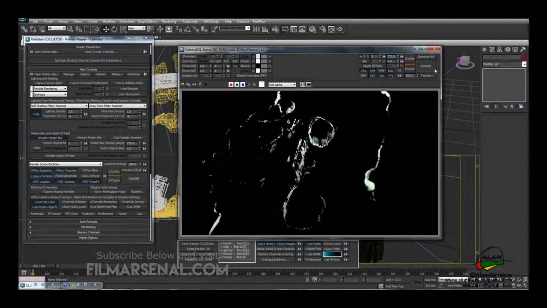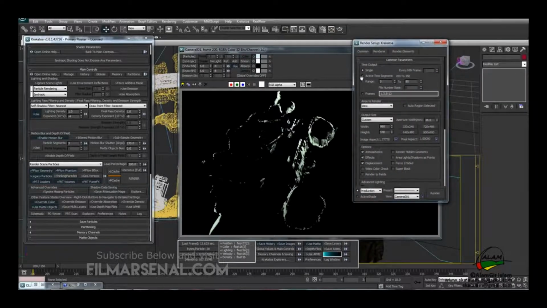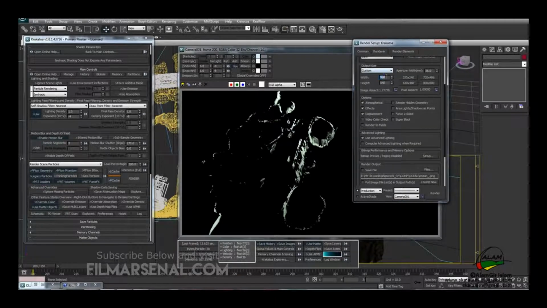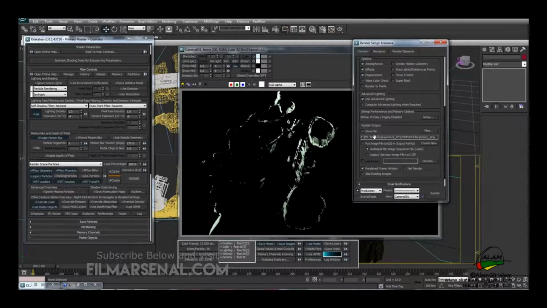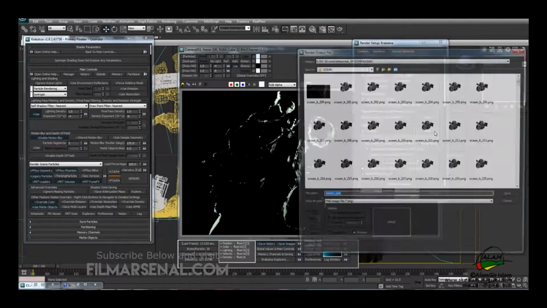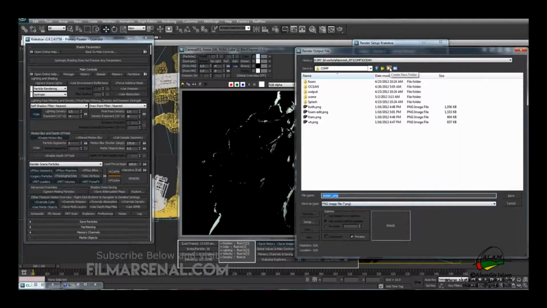So now to render the sequence, we'll go to render setup and use active segment. We'll have the same output value 1280 by 720, and again save the file, and this time we'll change it to another location. We'll create a new folder and rename this to ocean underscore splash, or maybe just splash.